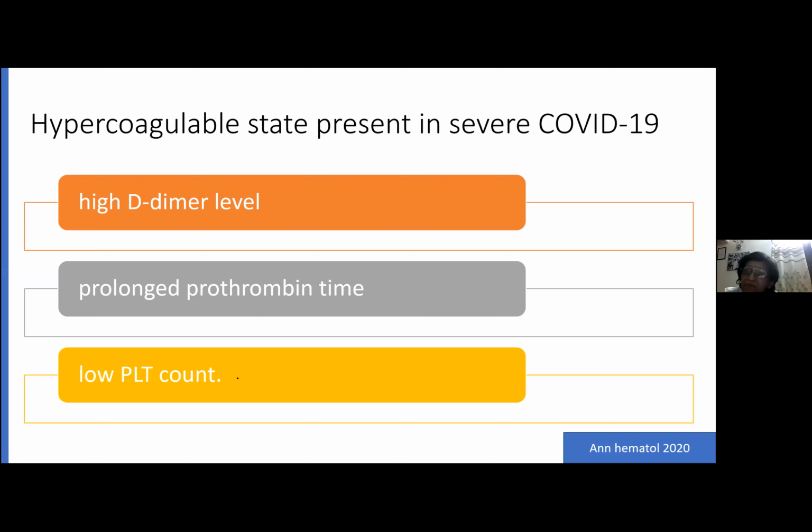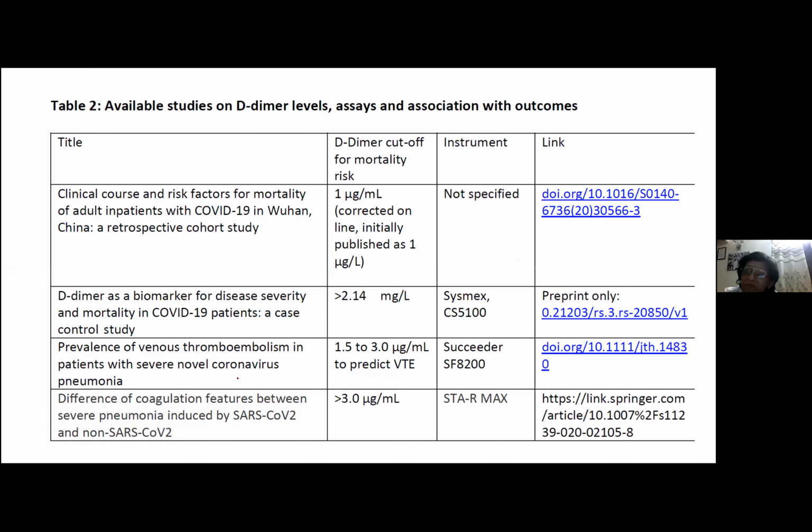Now let me show you a very important fact. When we talk about outcomes, what level of D-dimer will correlate with the mortality rate? There are a lot of studies in the literature in which different cutoffs were given. The first study in Wuhan gave a cutoff of 1 microgram per ml, and then every study came up with different cutoff levels of D-dimer associated with mortality, depending upon the instrument and the assay that you use. So why so much variability?